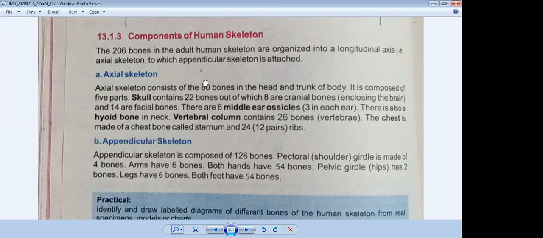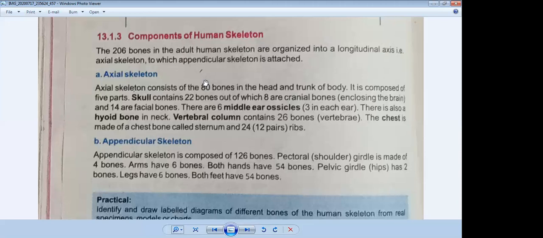Components mean the parts into which the organs of the body are divided in the skeletal system. So the components of the human skeleton are different. It has two parts, axial skeleton and appendicular skeleton. Types of skeleton are different, consisting of exoskeleton and endoskeleton. Function of the skeletal system is different: protection, movement and support. And parts of the skeletal system are different, consisting of cartilage and bone. So keep these four things clear in your mind, and know the difference between them.